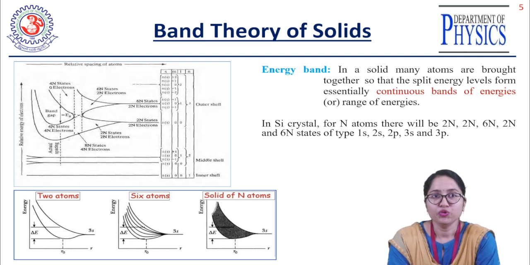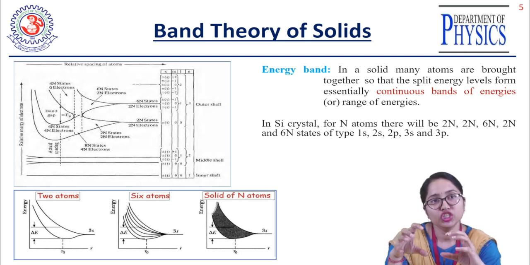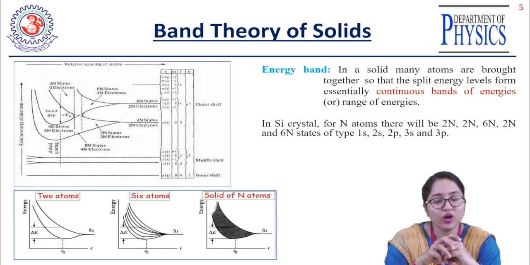In the 3s there are 2n electrons present and in the 3p 6n electrons are present. So the outer shell is your 3s and 3p shell. In the 3s state there are 2n states, and in the 3p 6n states are present. But when we bring two silicon atoms closer, what will happen?